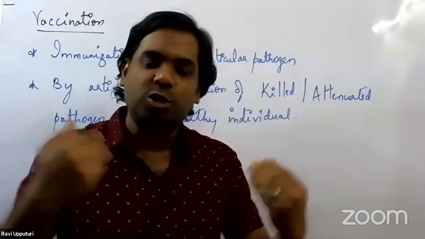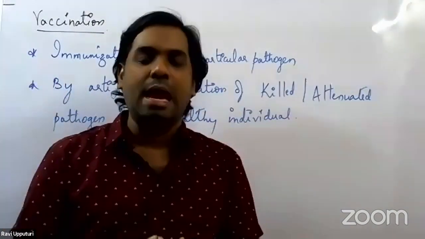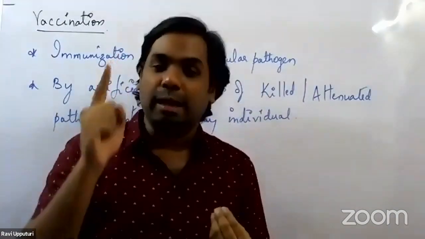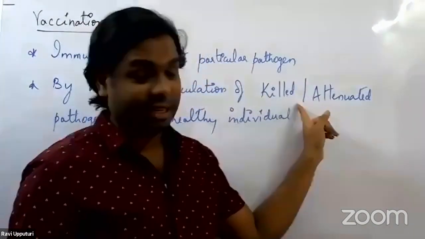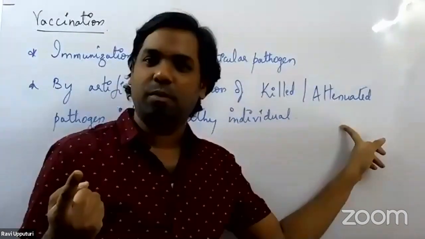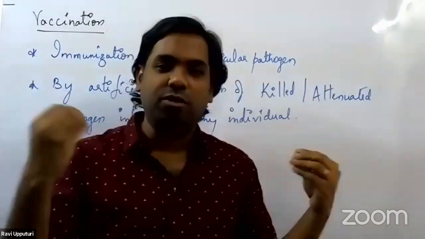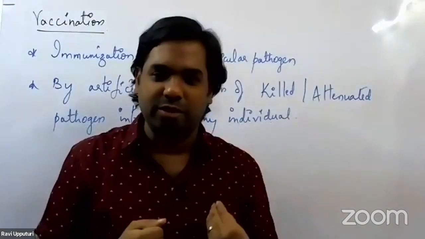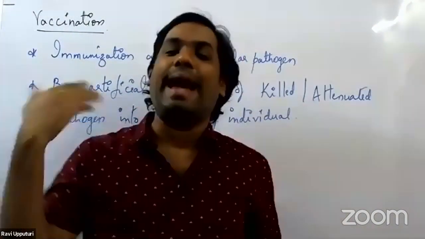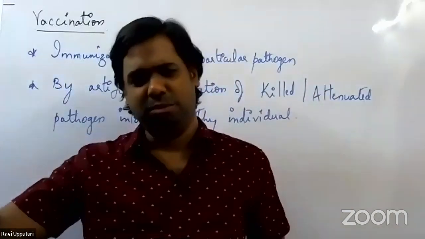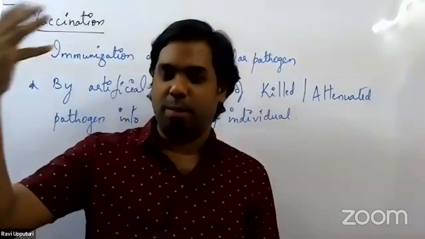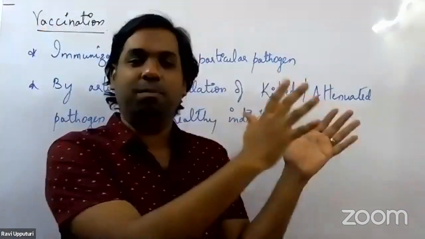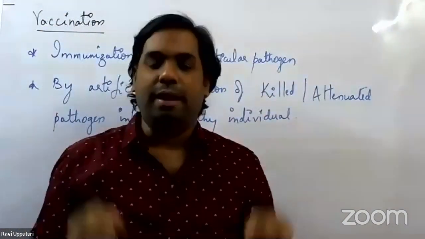Now what happens once we inject it into our body? Our immune system will recognize that particular pathogen. But remember, our immune system does not know whether it is killed or weakened. As usual, our immune system will recognize the hepatitis B virus as foreign and get activated. B cell activation, T cell activation, memory cells are synthesized, and memory cells have now recognized the hepatitis B virus.